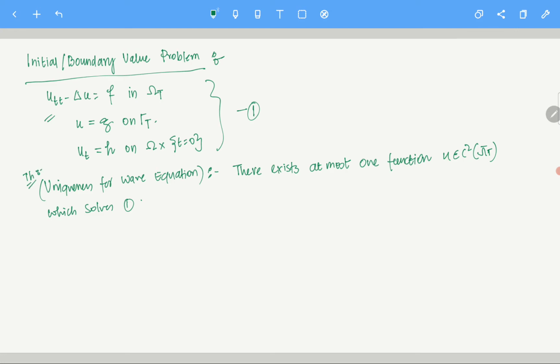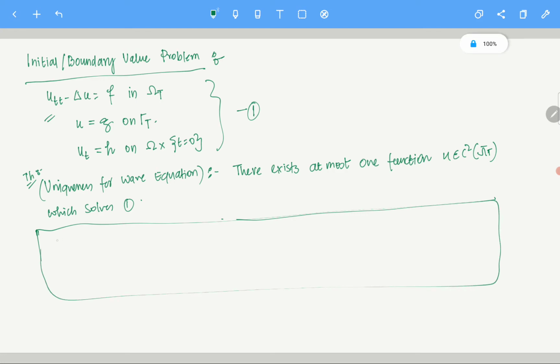Before I go on with the proof of this uniqueness, let me tell you what is the solution of this. Because in the heat equation we saw the solution is C21 omega T. Here, what is the solution? So before I move on, please excuse me for this one. I want to write it, so maybe I can put it in a box.